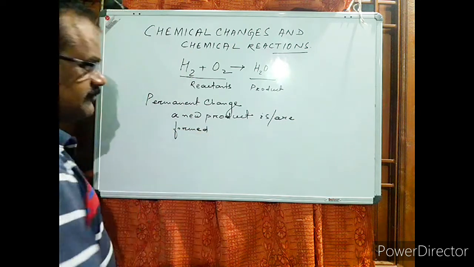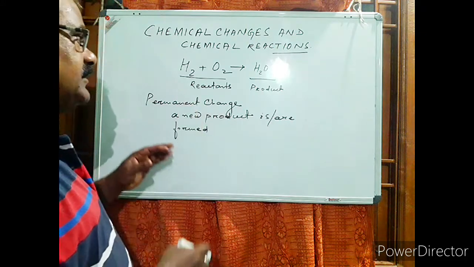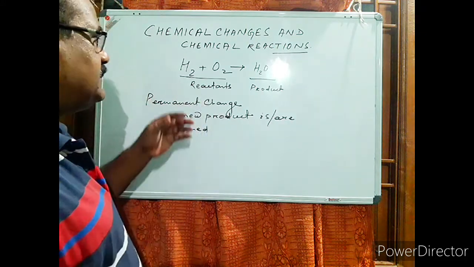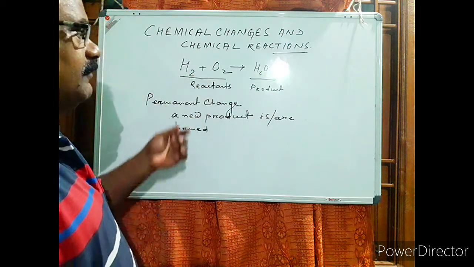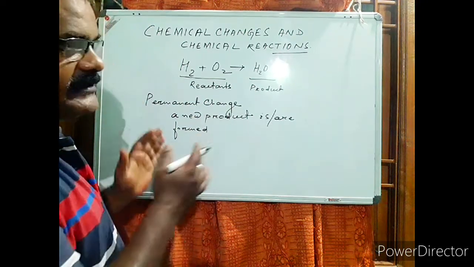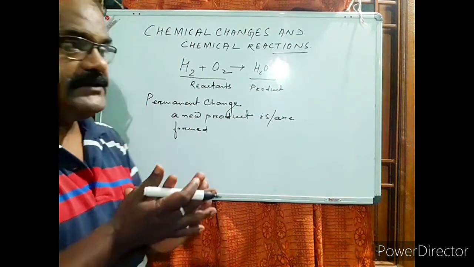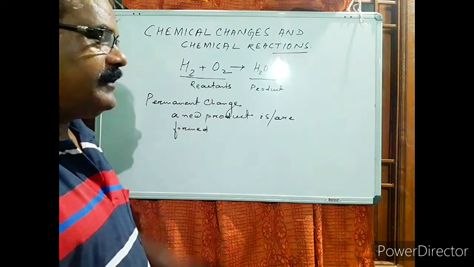But how is it possible? It cannot be possible automatically. This is a permanent change in the sense that we have taken the hydrogen molecule and oxygen molecule, but whenever a new product is formed, definitely there is some sort of configurational change, or change at the atomic level, so as to form a new product.